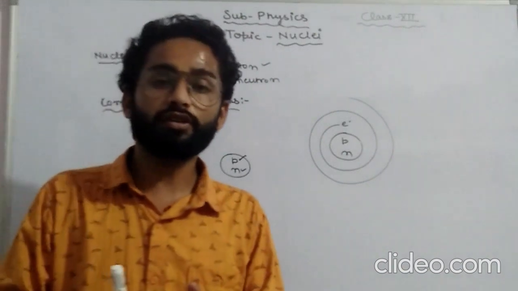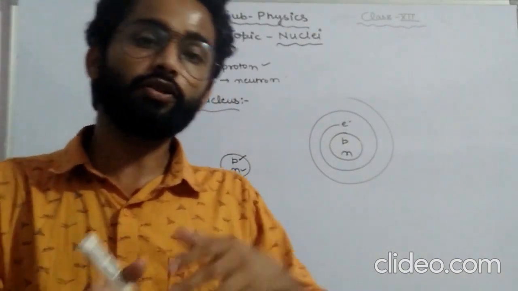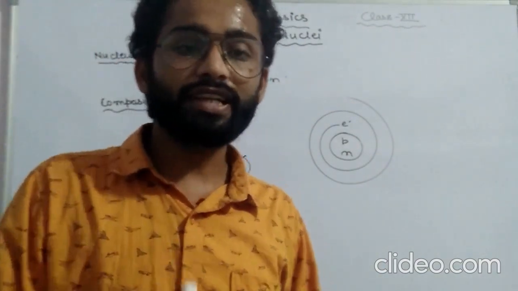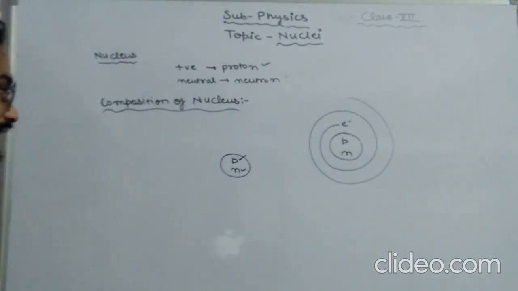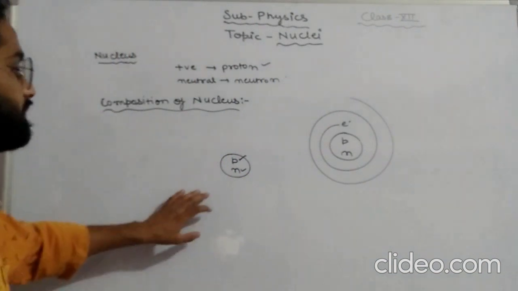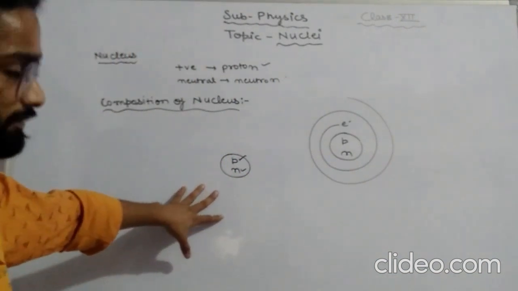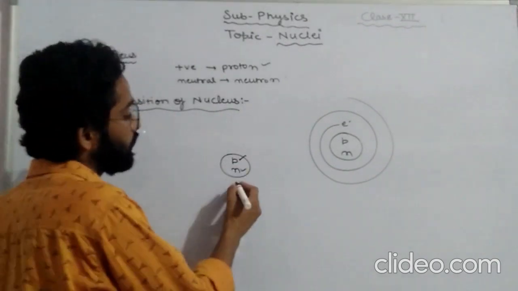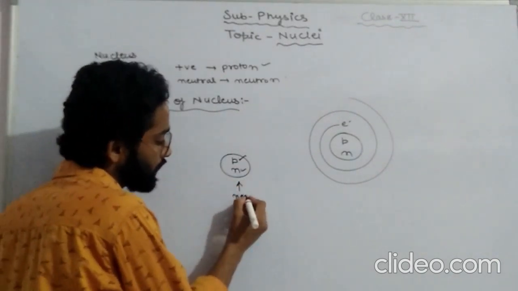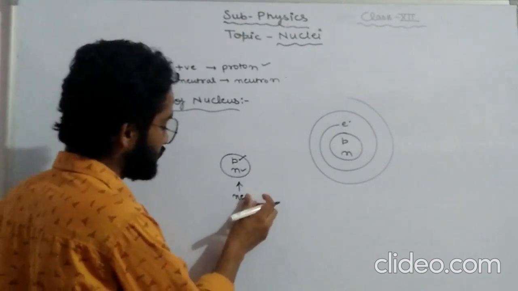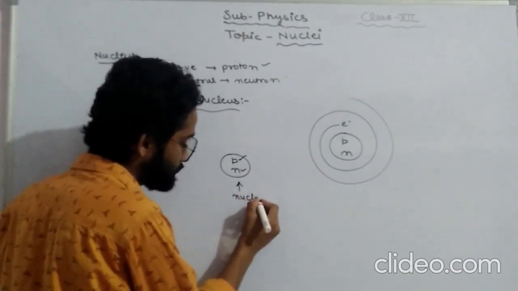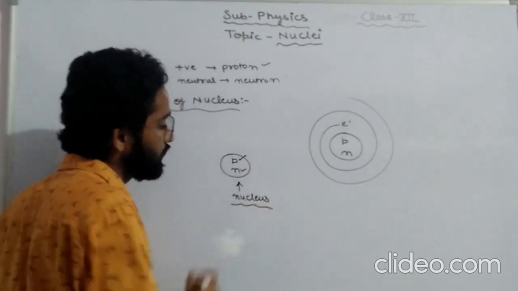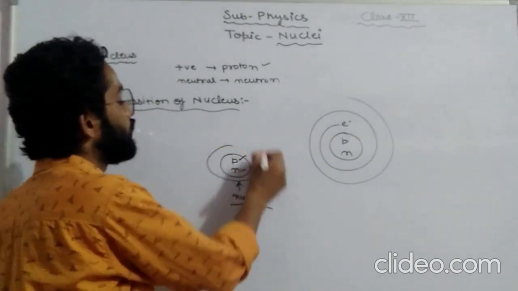In the composition of the nucleus, according to the Rutherford alpha scattering model, Rutherford suggested the existence of some positively charged region within the core of an atom, and this is called the nucleus, and the electrons revolve around it.